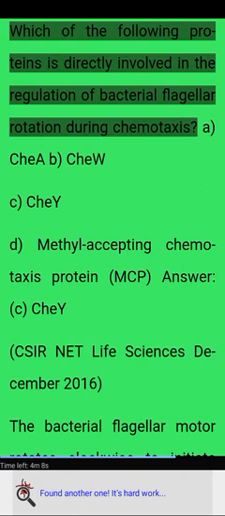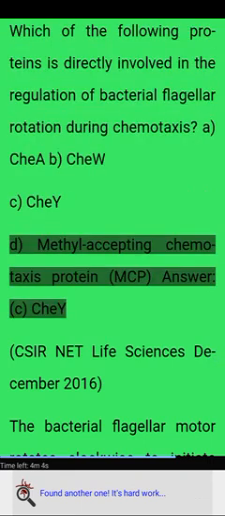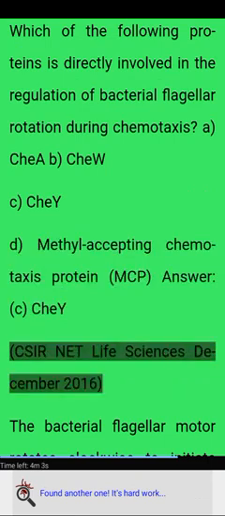Previous year questions with answers. Which of the following proteins is directly involved in the regulation of bacterial flagellar rotation during chemotaxis? A. CheA. B. CheW. C. CheY. D. Methyl-accepting chemotaxis protein, MCP. Answer. C. CheY. CSIR NET Life Sciences December 2016.